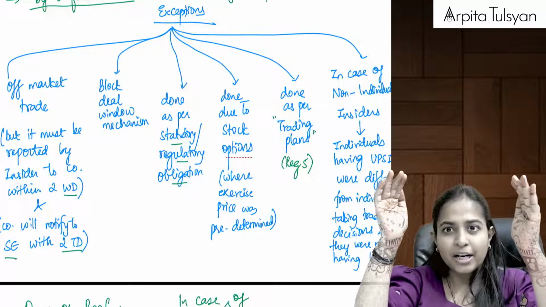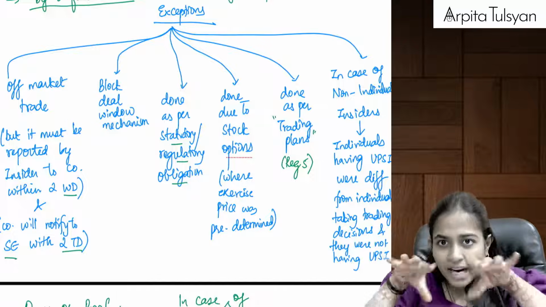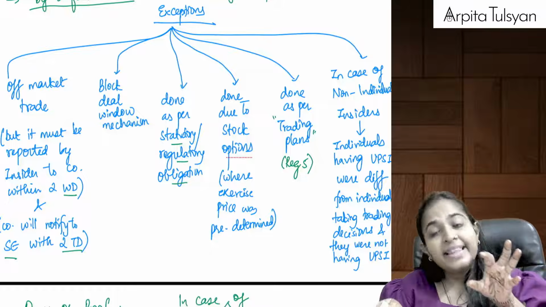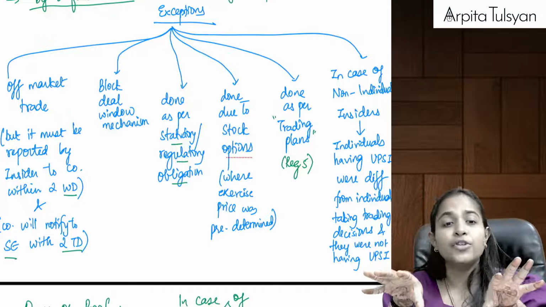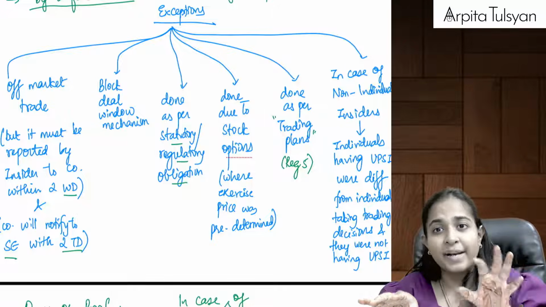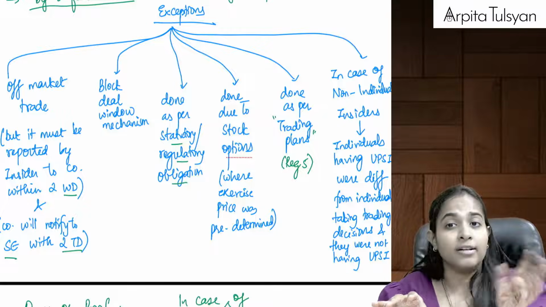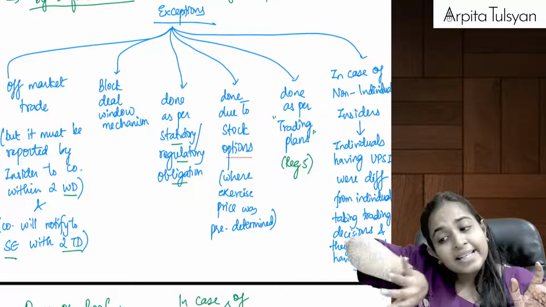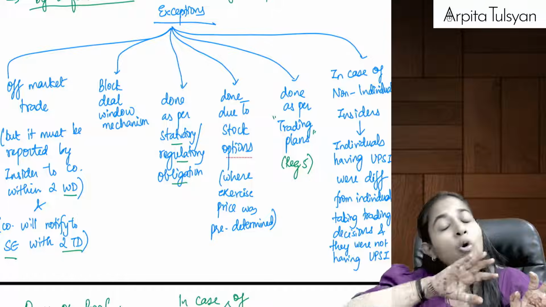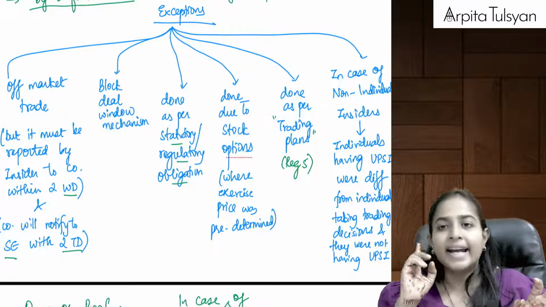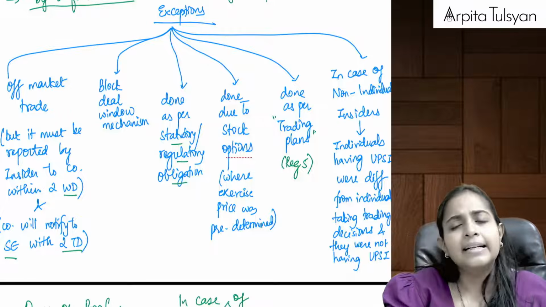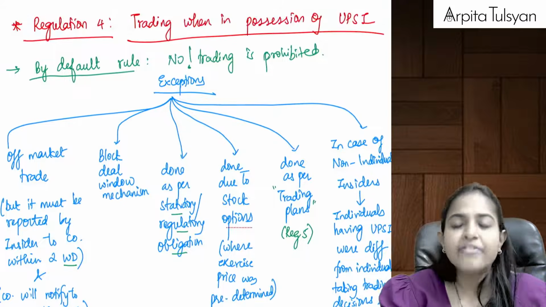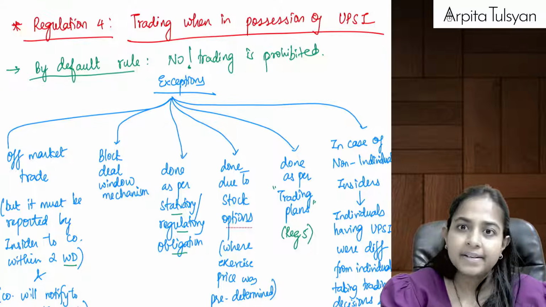There is a particular company. Within that company, there are many individuals. In that, there are two different groups of individuals. One group of individuals having UPSI; these people cannot take the trading decision. But there is another group of individuals who are not having UPSI. Then they can take the trading decision, and the trading can be done even if they are called insiders.